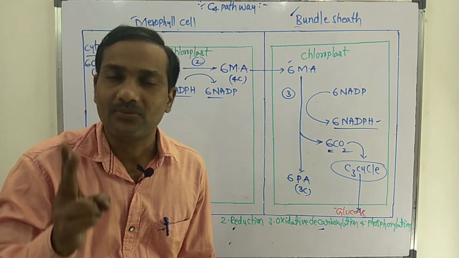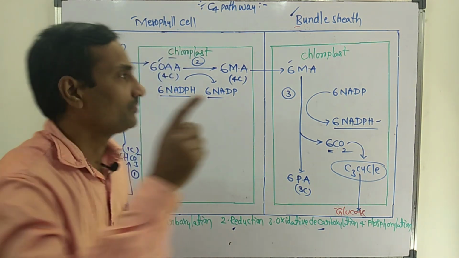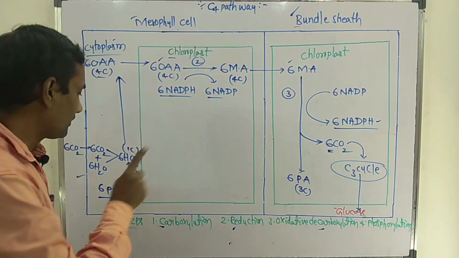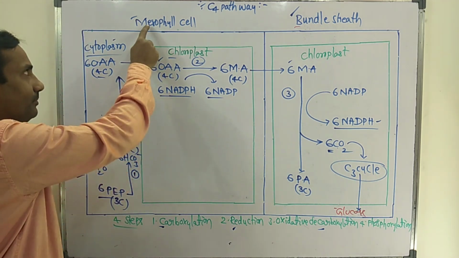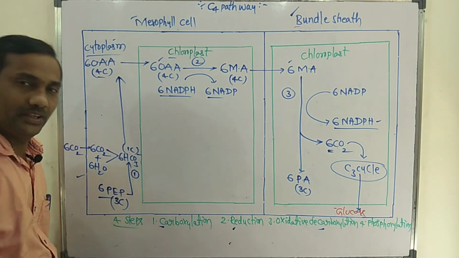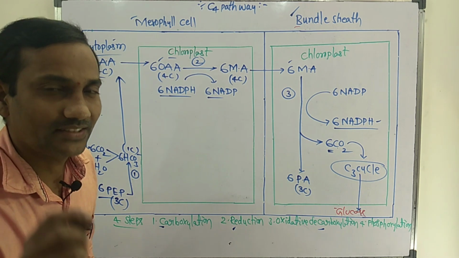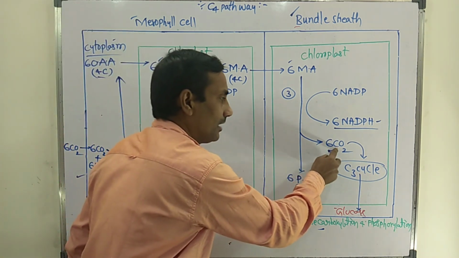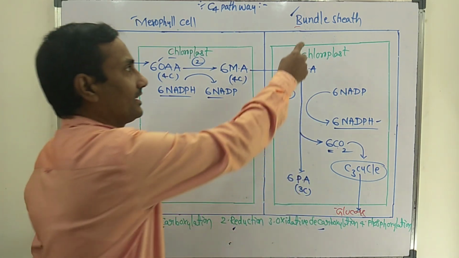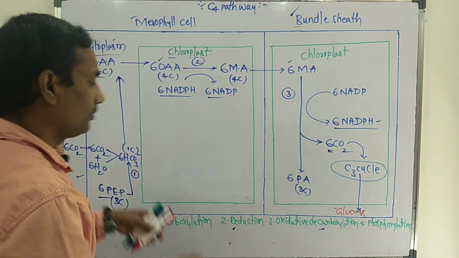One more most important point: the number of carboxylations that occur in the C4 pathway is 2. First carboxylation, in the mesophyll cell cytoplasm, CO2 combines with PEP. Whereas the second carboxylation, carbon dioxide reacts with RuBP, and that occurs in the bundle sheath cell's chloroplast.